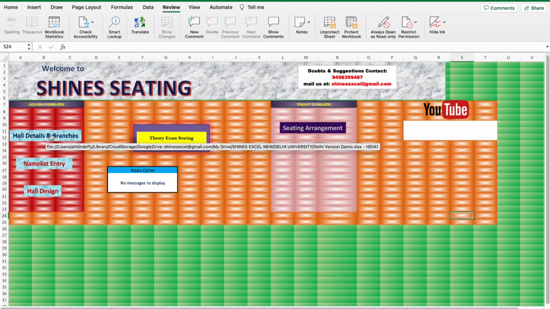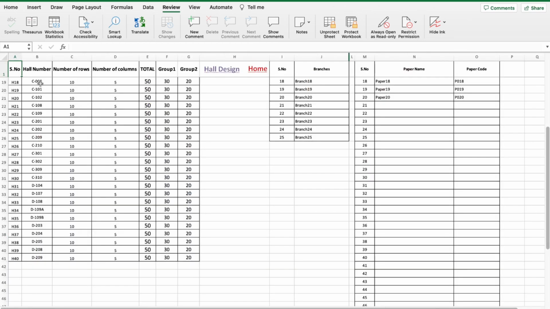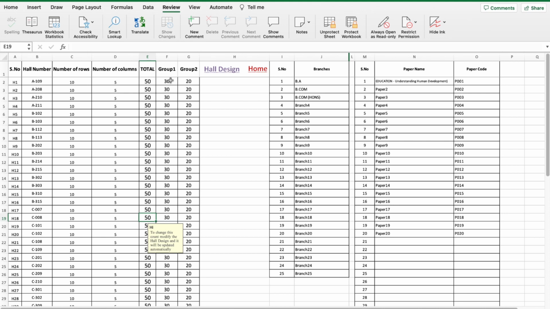First thing is the admin should enter the hall details and branches. Here the hall numbers, next how many rows there are and how many columns, and total how many students. And here we can divide the students into two groups, so there you have to enter group 1 and group 2. Most probably this is locked, you cannot enter here, so I will show you how to enter it in the hall design page.